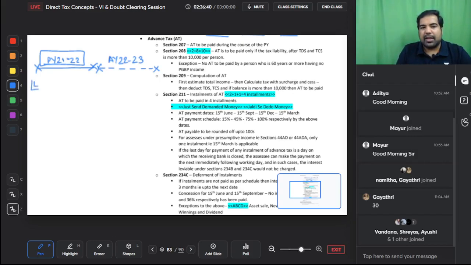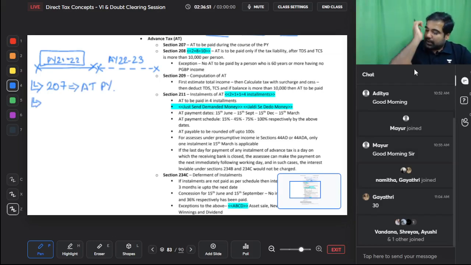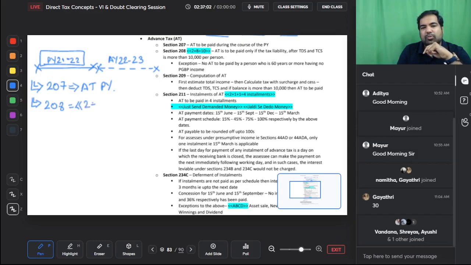The section for advance tax starts at section 207. They say that advance tax is to be paid during the previous year. So everyone has to pay advance tax. Even I, even you, even Mukesh Ambani, even the poorest person. But as per section 208, 2 plus 8, 10, that's the shortcut, guys, advance tax is to be paid only if your tax liability, after considering TDS, after considering TCS, after considering everything, is greater than 10,000, only then this becomes applicable.